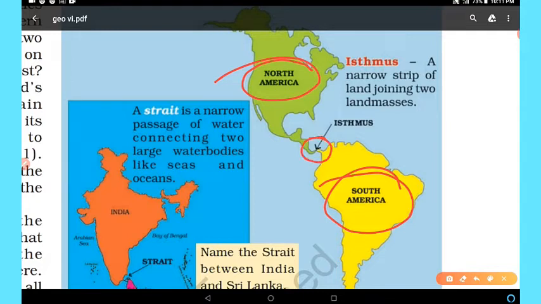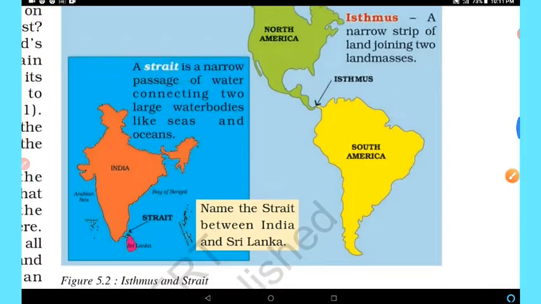Isthmus, what is an isthmus? It is a narrow strip of land. It is a narrow part or strip of land joining two land masses. Narrow strip of land joining two land masses. It is an isthmus. And strait, Pak Strait, you have heard about the Pak Strait.